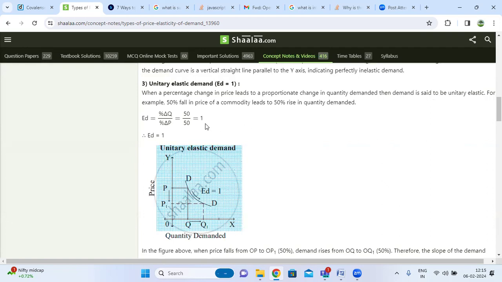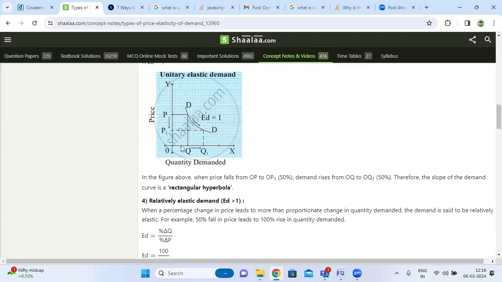For example, it is an equal change. The percentage change in price is the same as the percentage change in quantity demanded. So ED equals percentage change in Q by percentage change in P, equal to 50 by 50, equal to 1.